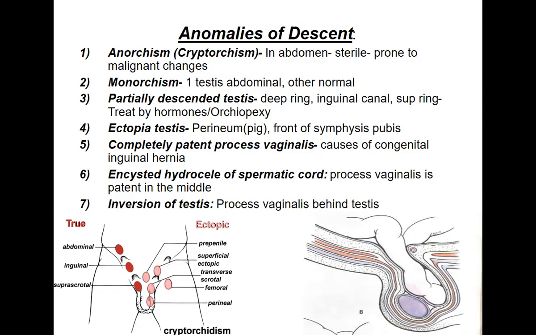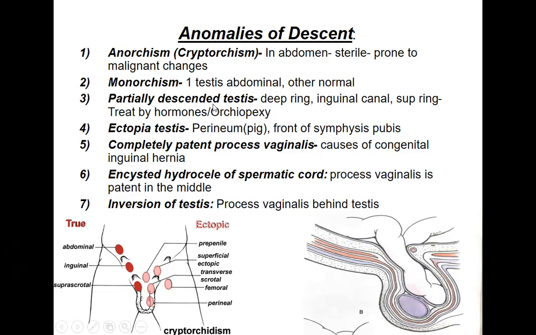Then ectopia testis. If the testis stops at different stages along its path, it is called partially descended. But if it goes into some other region, then it is called ectopia testis, where it is present in the perineum. Especially in pigs, the testis is usually present in the perineum, but in humans it will be in the scrotum.